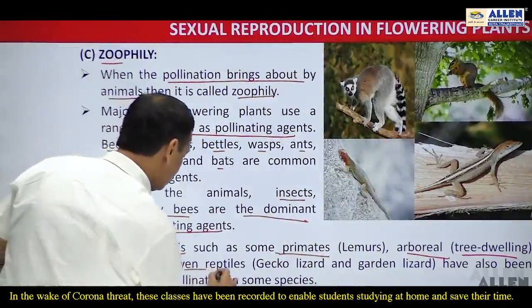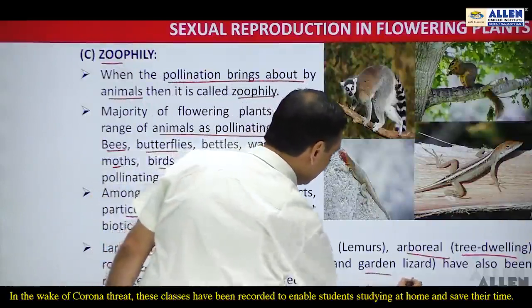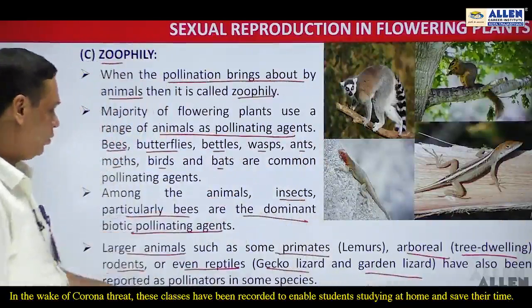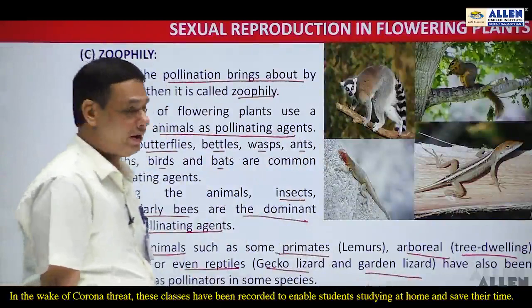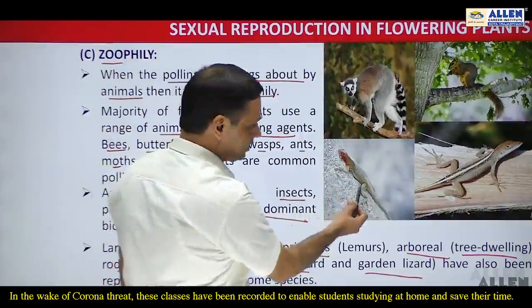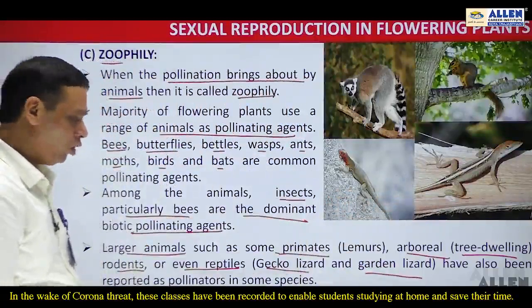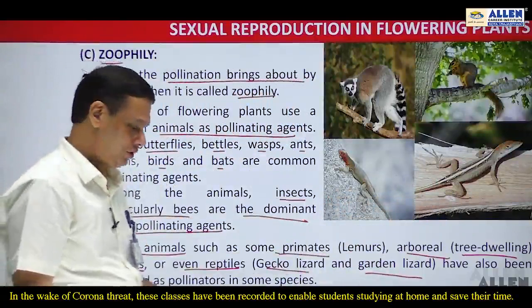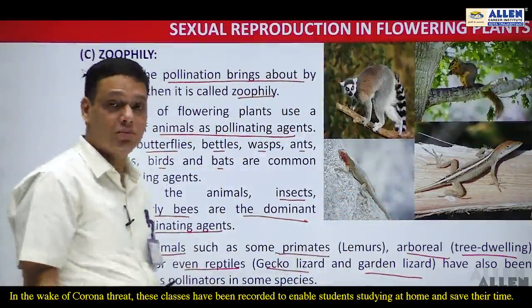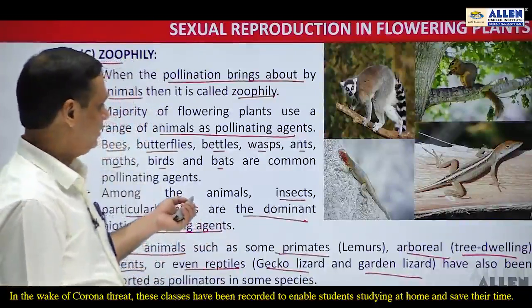Then there are certain reptiles such as gecko lizard and garden lizard. They also have been reported as pollinators in some of the species. This is the gecko lizard and this is the garden lizard, which also act as pollinators in some of the plant species. So we can say that large animals also play an important role in pollination in zoophily.